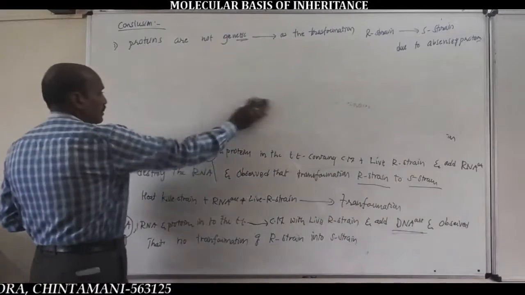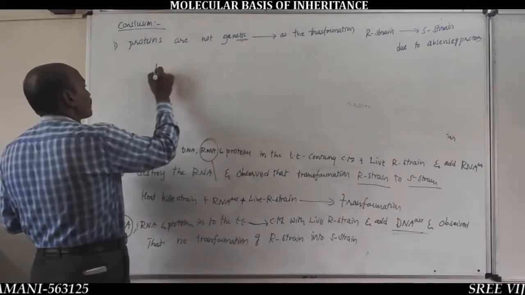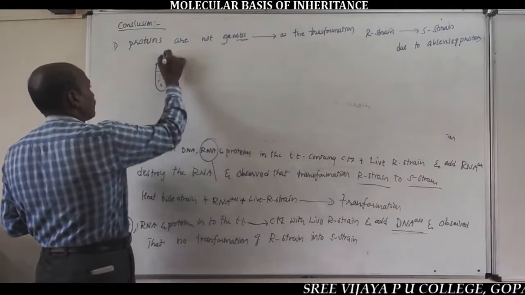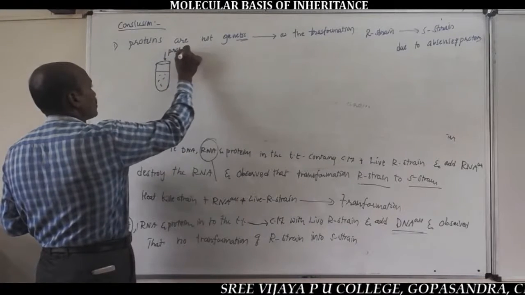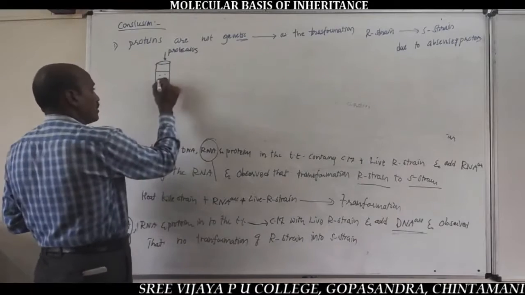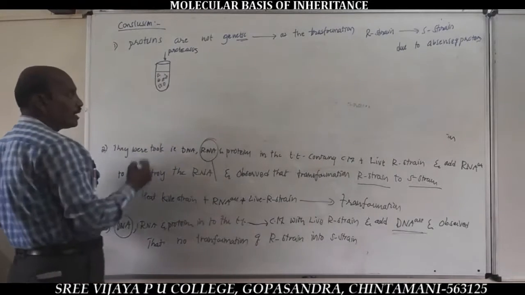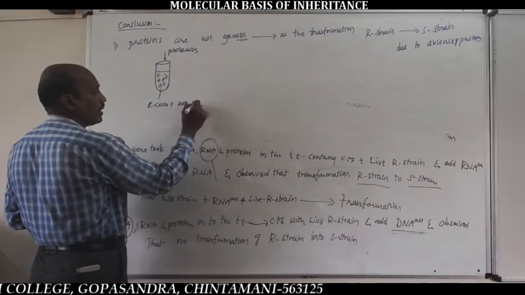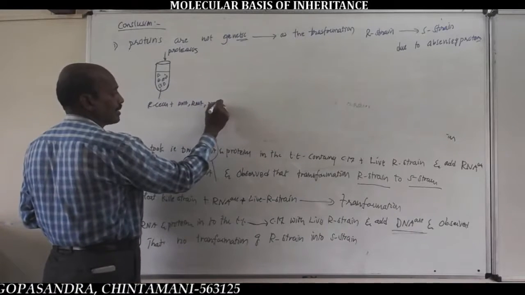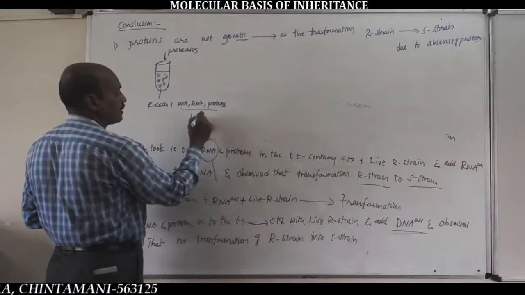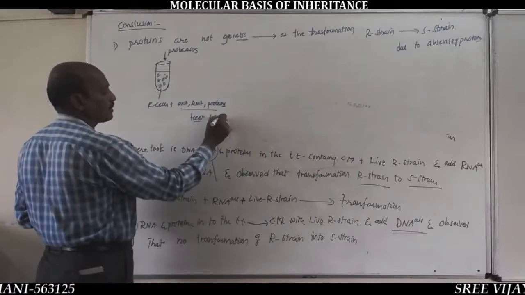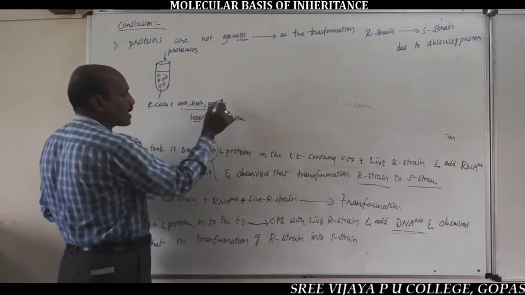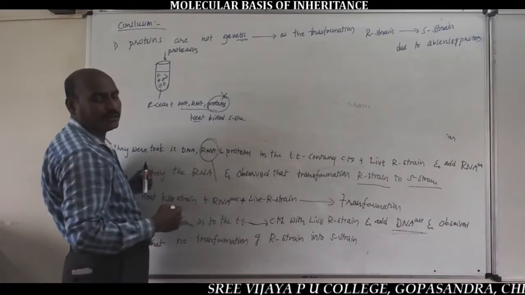So a simple diagrammatic expression is: culture medium, proteases enzymes, a culture medium containing live R cells with DNA, RNA and proteins of the heat-killed Smooth bacteria. The proteases enzymes kill and denature the proteins.